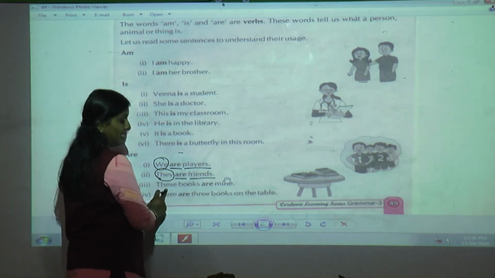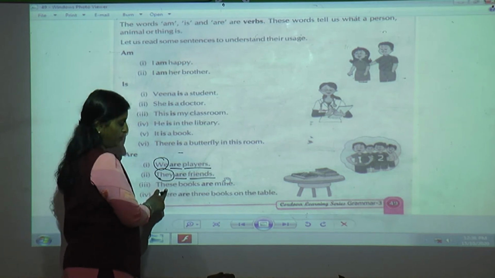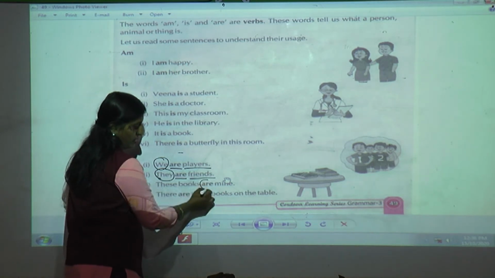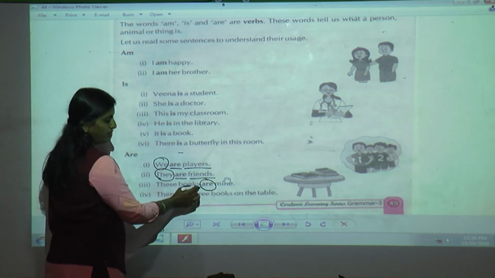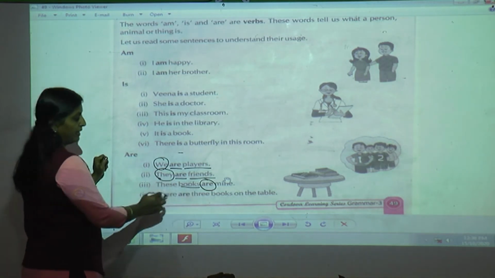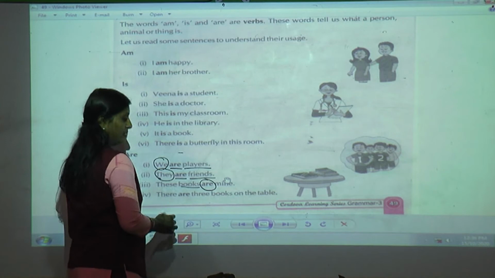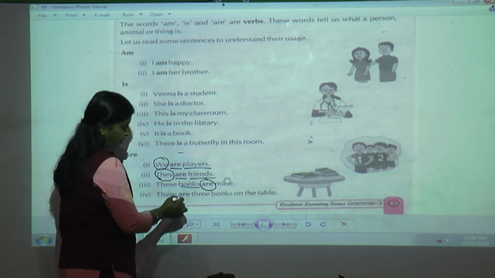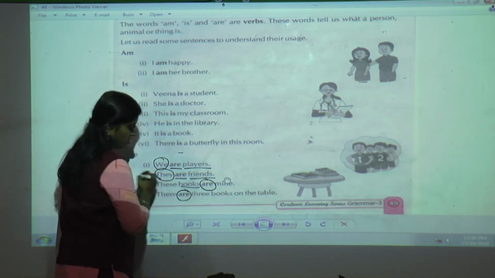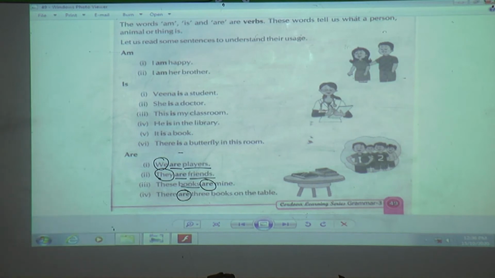These books, these indicates a plural only, are mine. So, can you see here? This is also plural. There are 3 books on the table. 3 books also indicates a plural noun. So, we are going to use are. Next page.